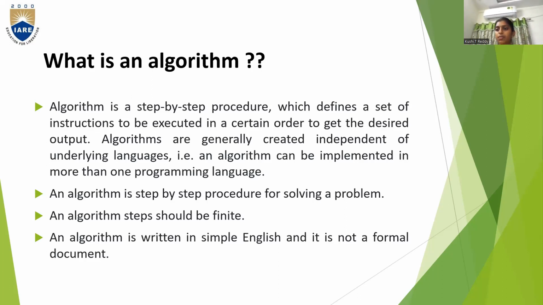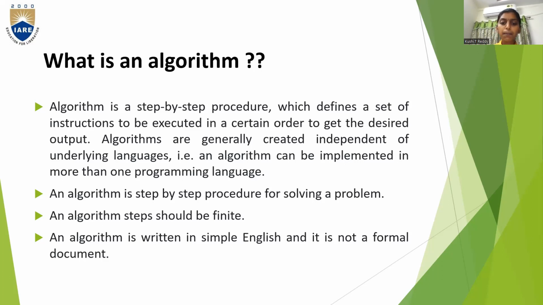It is the collection of steps which have to flow in the same order to get the desired output.